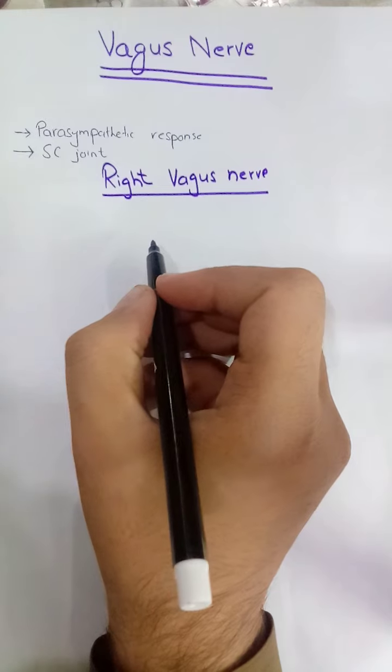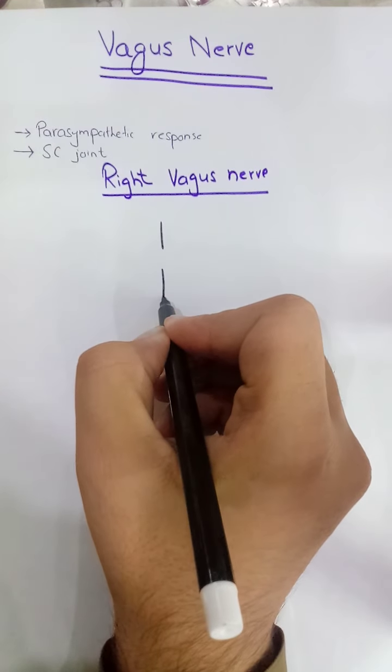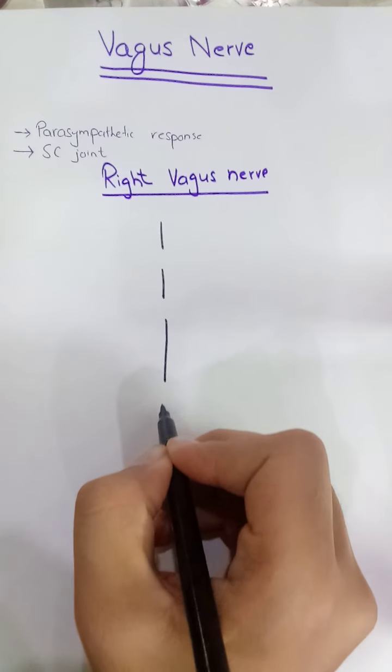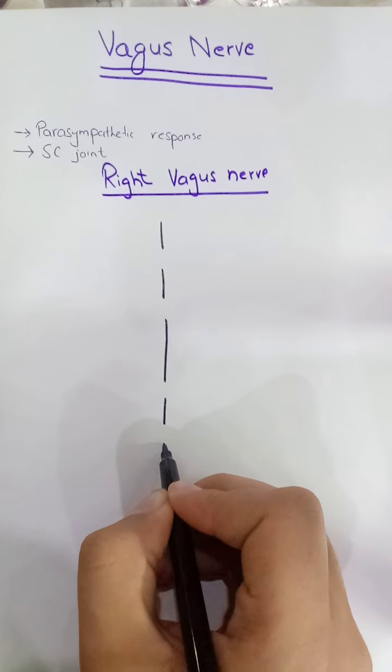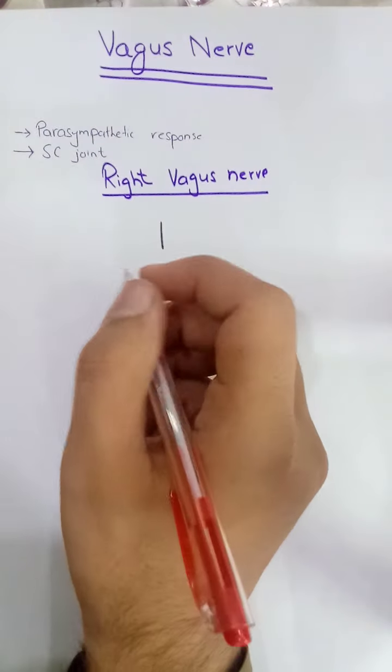First of all, we will draw it here. We will see each structure one by one.